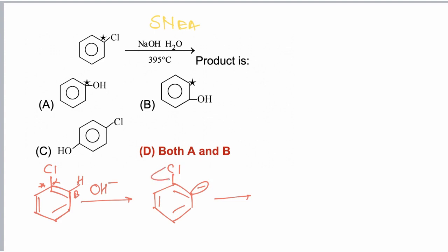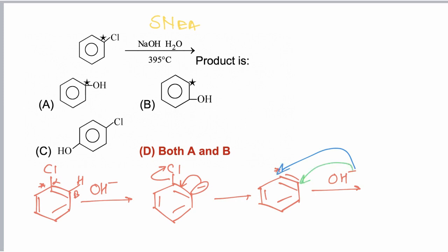Now the leaving group departs with shifting of negative charge, and a benzyne intermediate is formed. Now this is the starred carbon. OH negative can attack on both carbon atoms, at this carbon atom and this carbon atom. So if OH negative attacks at the carbon from which the leaving group departed, then this product is formed.